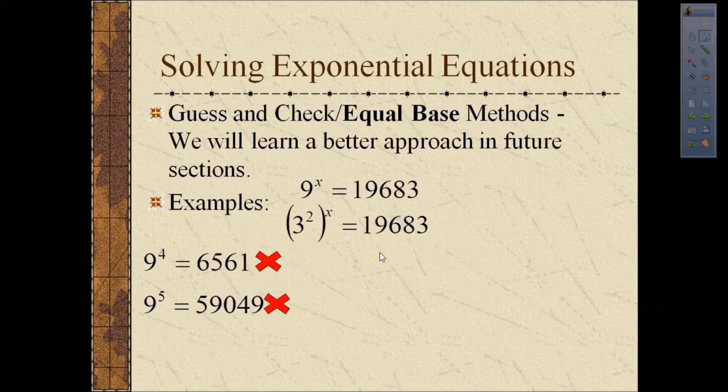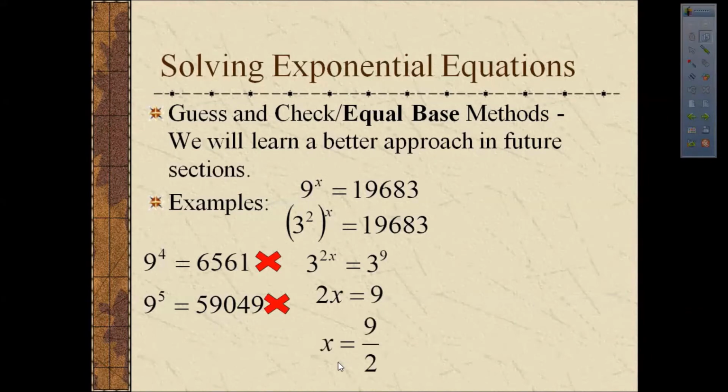Well, it turns out 19,683 is 3 to the 9th power. So I now have 3 to the 2x power equals 3 to the 9th power. Well, the only way for these two expressions to be equal, if they have equal bases, then their powers must be equal. So 2x must be equal to 9, or x is equal to 9 over 2.